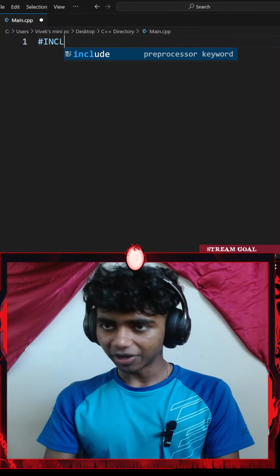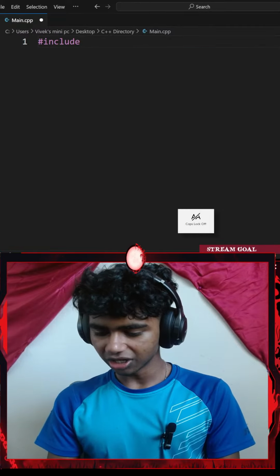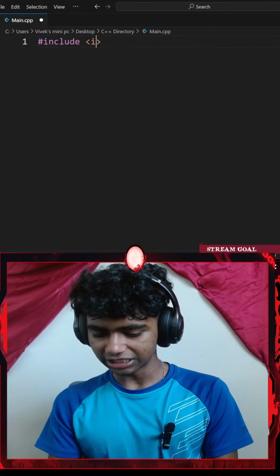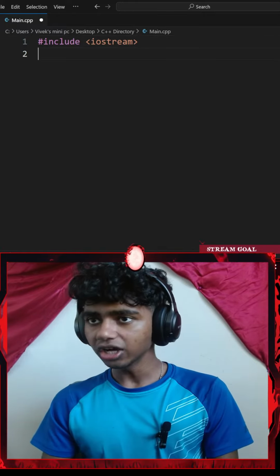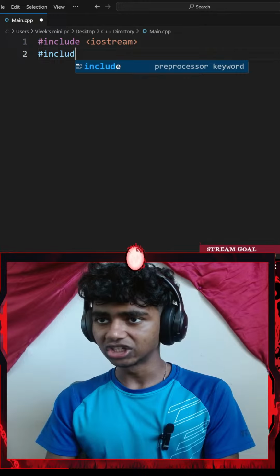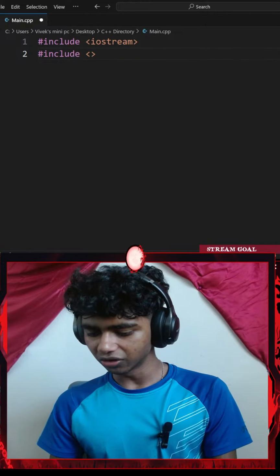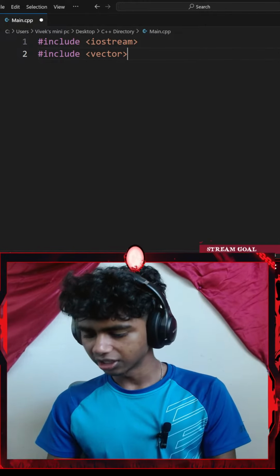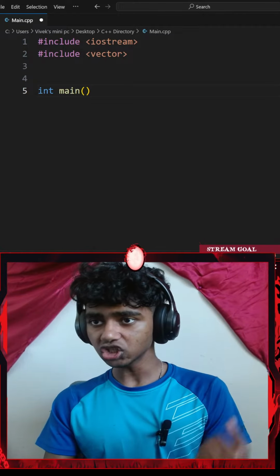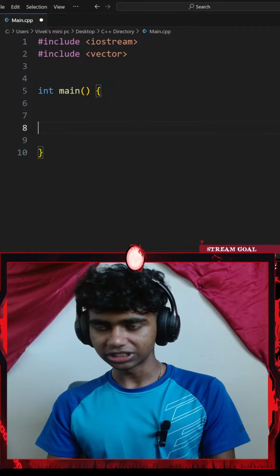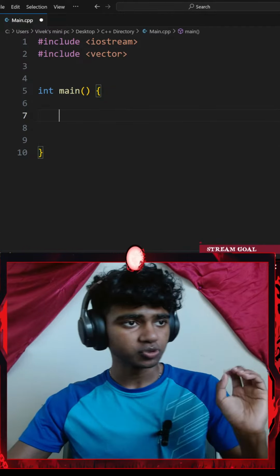Okay, let me start off by including iostream. So I'll include a pair of angle brackets, iostream. Next up, let me include vector as well. So I'll include a pair of angle brackets, vector. Next up, let me typecast my main function to be an integer. So I'll go with int main, a pair of curly braces, maybe a bunch of spaces.